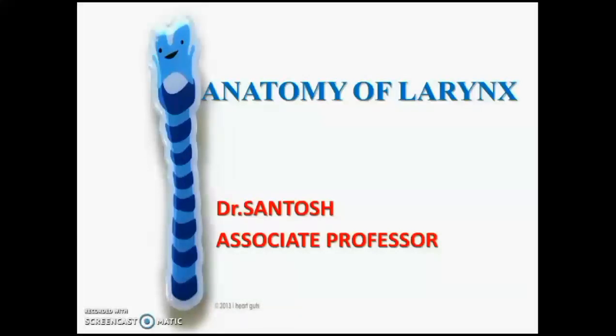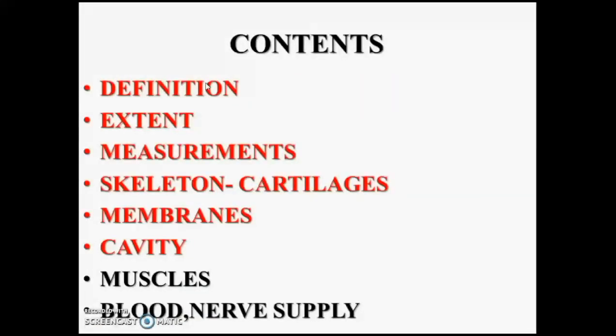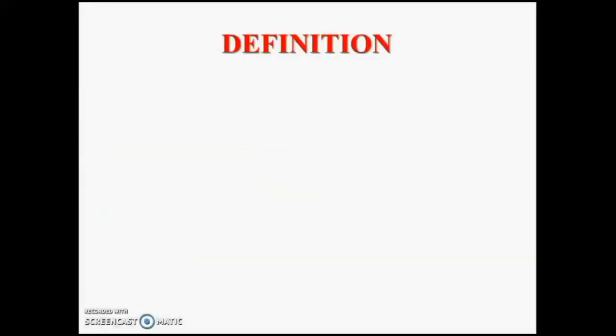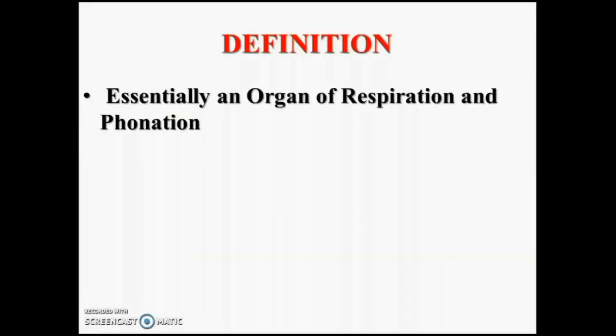In that we will see cartilages and membranes of the larynx in detail, and we will discuss the larynx under the following headings. First we will see the definition, extent of the larynx, measurements, the skeleton of larynx, that is cartilages, membranes of the larynx, then laryngeal cavity, muscles, blood supply, nerve supply and upper aspects, which we will discuss in the next video. So, coming to the larynx, what is the larynx?